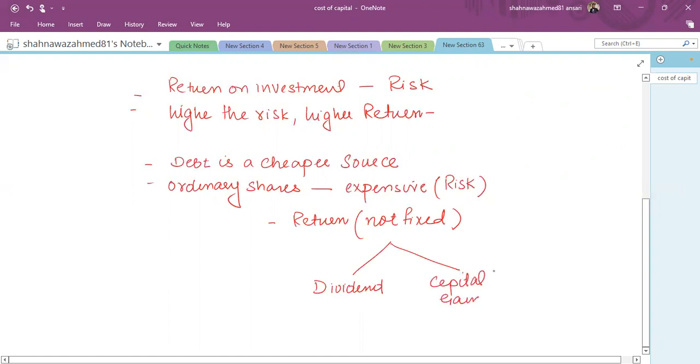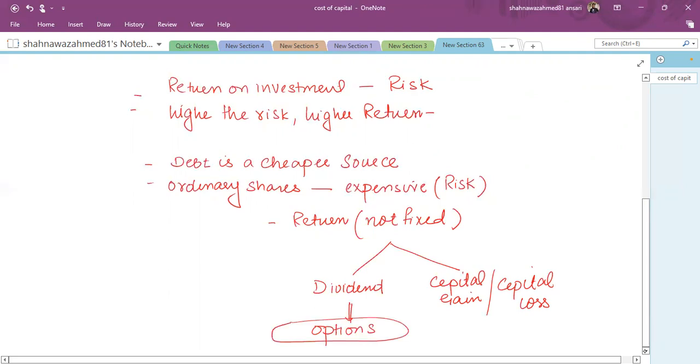But this capital gain might result in capital loss as well. This is a risk, that there might be some appreciation in share price as well as some fall in the share price. Similarly, dividend is not a compulsory payment, it depends on the discretion of the directors and other factors.